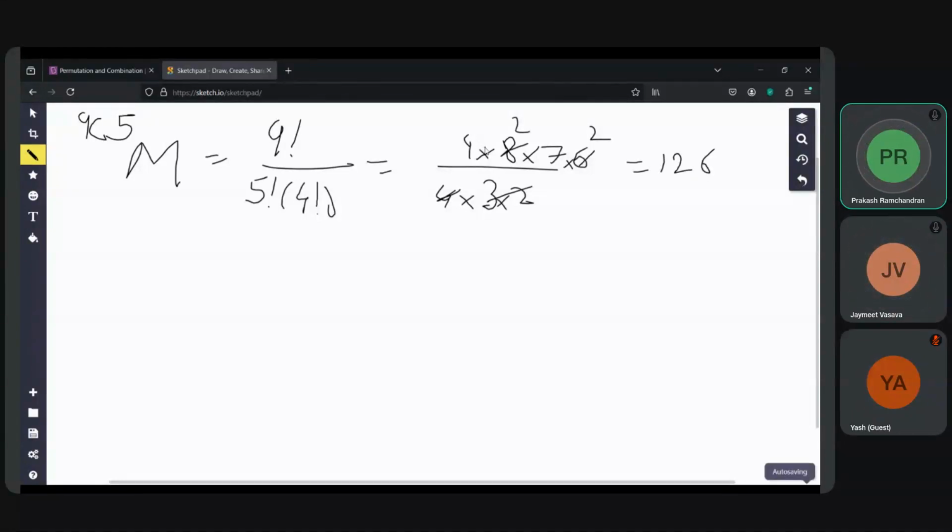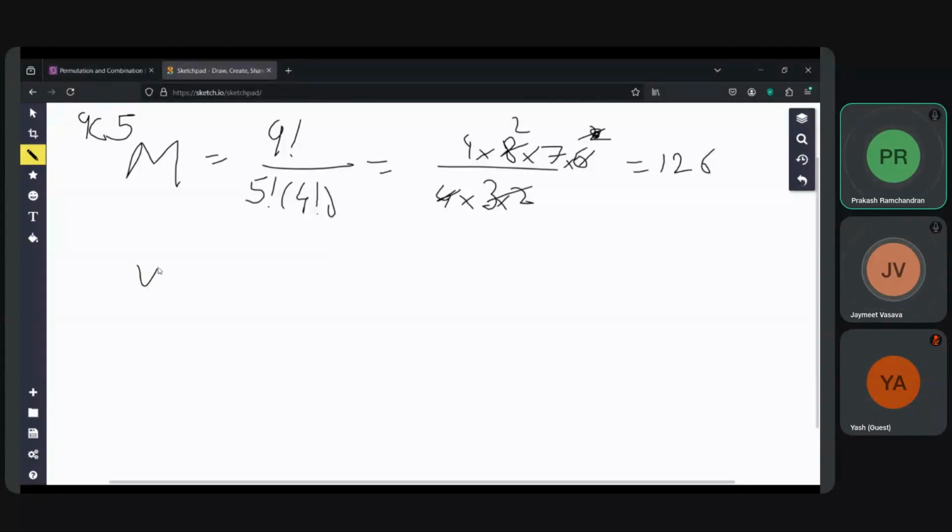So 7 is remaining. 6 and 6 is gone. There is no 2 at the top. The second 2 you remove, that is not required. So you got 9 into 2 into 7. 18 sevens are 126. That's correct. Okay, so that is for the men.